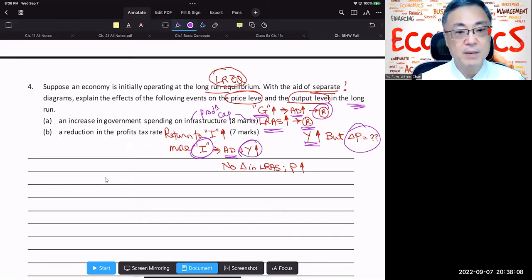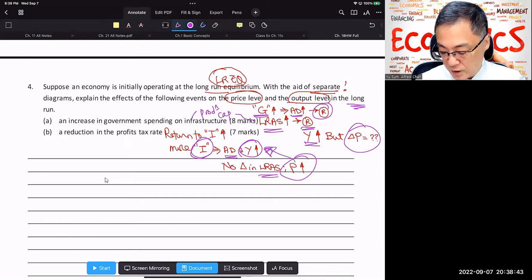All right, but unless all the investment is used to build up capital goods, we cannot say for sure that the production capacity will increase. So in that sense, it is more likely a shifting of the AD curve only, and there will be no change in the LRAS. Your price level goes up because of an increase in AD. So in the short run, your aggregate output will also increase.